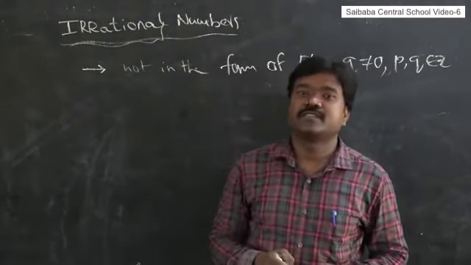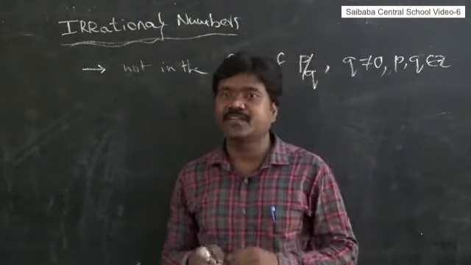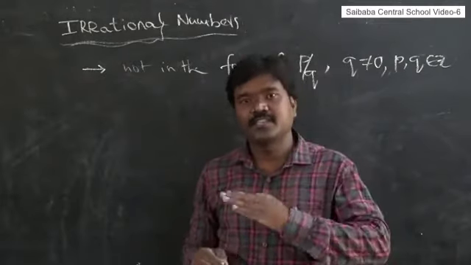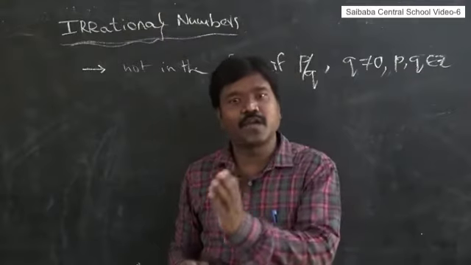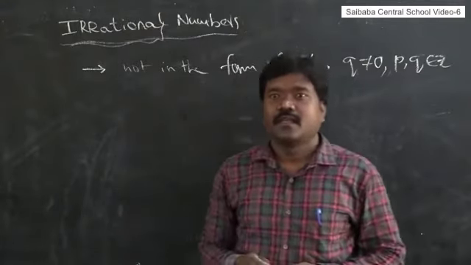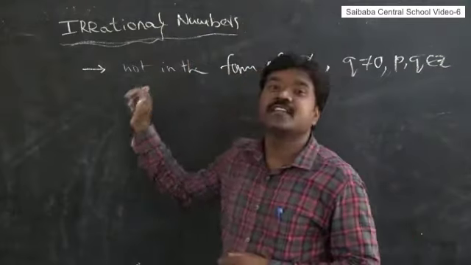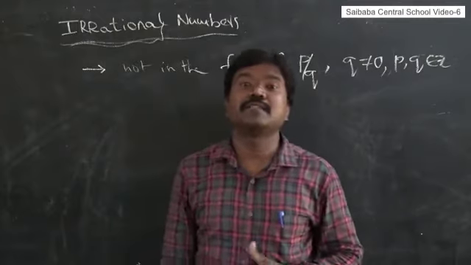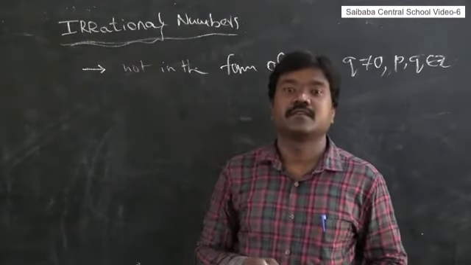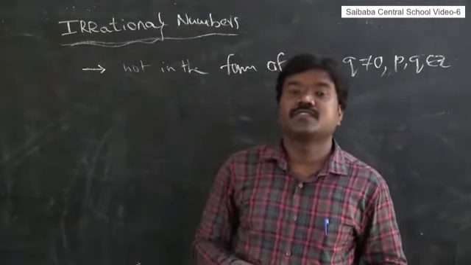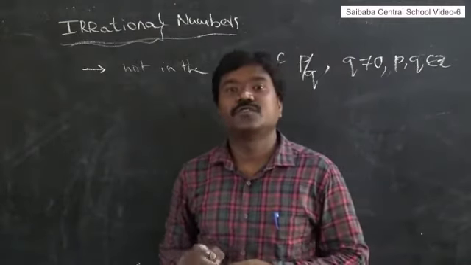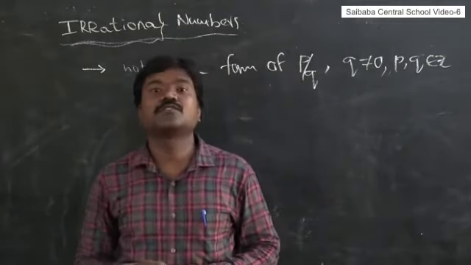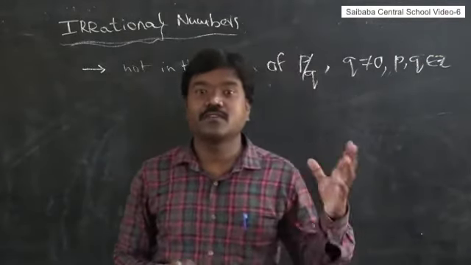Side square plus side square is equal to hypotenuse square. That is suitable for a right angle triangle. In a right angle triangle, base square plus perpendicular height square is equal to hypotenuse square. Already you know that. Who introduced these irrational numbers is the Pythagoreans. What are the Pythagoreans? The followers of Pythagoras. Pythagoras started one institute named the Academy. It consisted of nearly 200 students. All those 200 students are called the followers of Pythagoras.